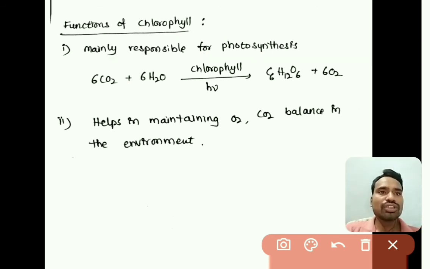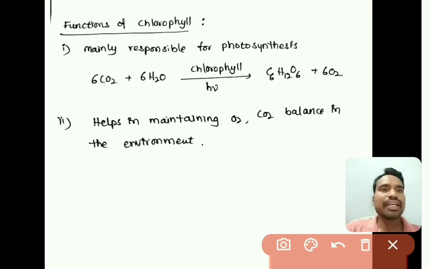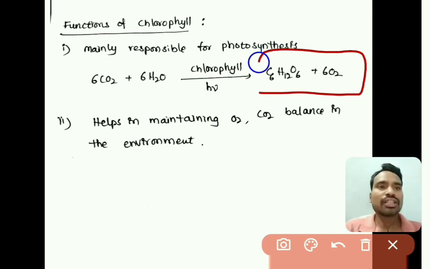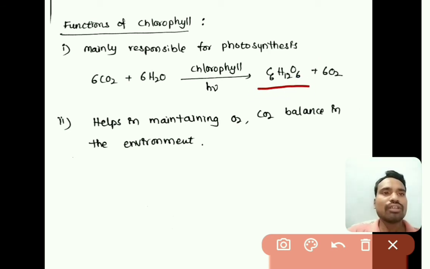So here the photosynthesis reaction is this, that is 6 CO2 plus 6 H2O in the presence of chlorophyll and light. So here it forms carbohydrates, that is glucose, C6 H12 O6 plus 6 O2. So we will be getting two major products of the photosynthesis reaction, one is carbohydrate, that is glucose, which is the energy source for human beings as well as different animals, and oxygen, which is very essential for the respiratory process of all animals, right.